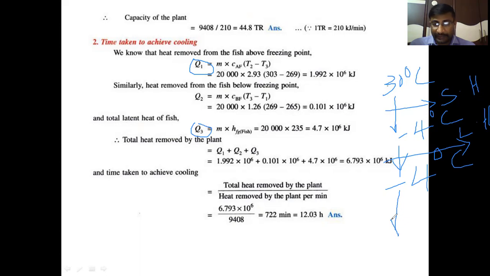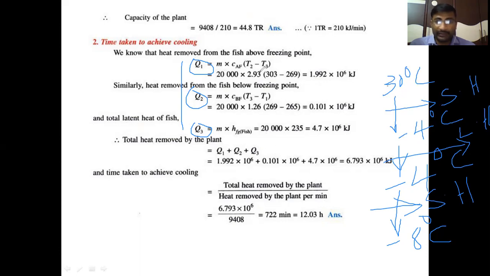Then to convert minus 4 degrees centigrade frozen fish to minus 8 degrees centigrade frozen fish, because it is the final temperature of fish to be maintained in the cold storage, here also we should remove the sensible heat because temperature is changing. The sensible heat below freezing point is denoted by Q2. So the total amount of heat to be removed from the fish to convert 30 degrees centigrade fish to minus 8 degrees centigrade frozen fish, we should add these three. So total heat removed by the plant is Q1 plus Q2 plus Q3.